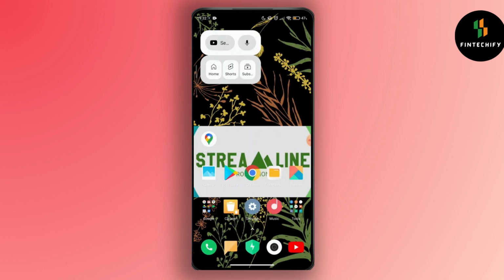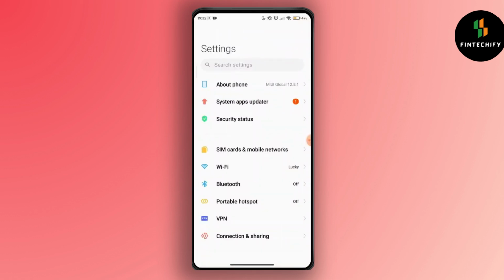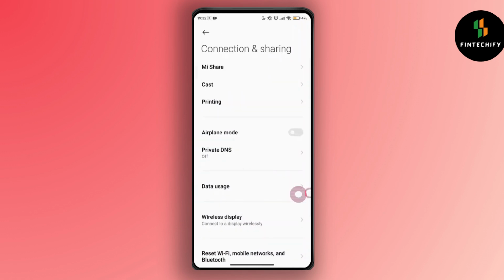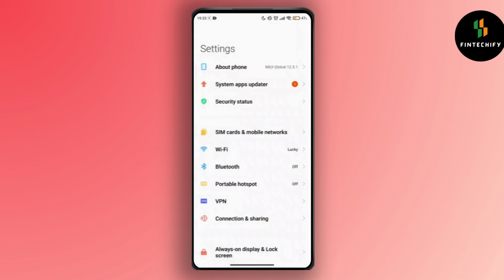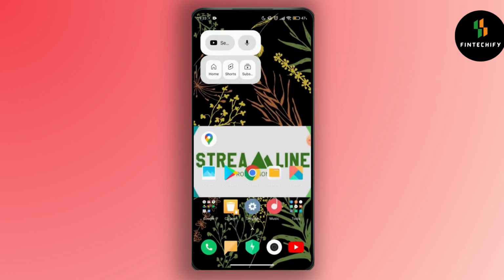Also, you can disable airplane mode from the settings. You have to navigate to your device settings and find Connection and sharing here. If you have enabled airplane mode, simply disable it from your settings too. So this is the simple way you can fix an Android MiPhone stuck on airplane mode.